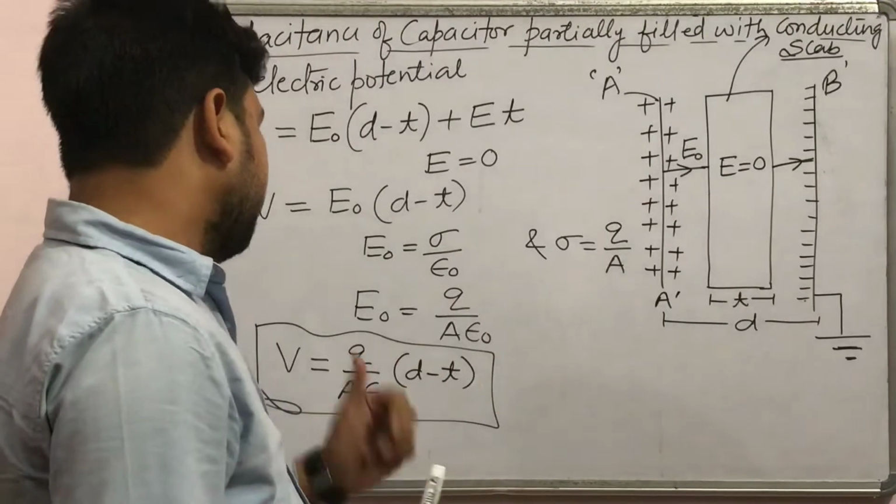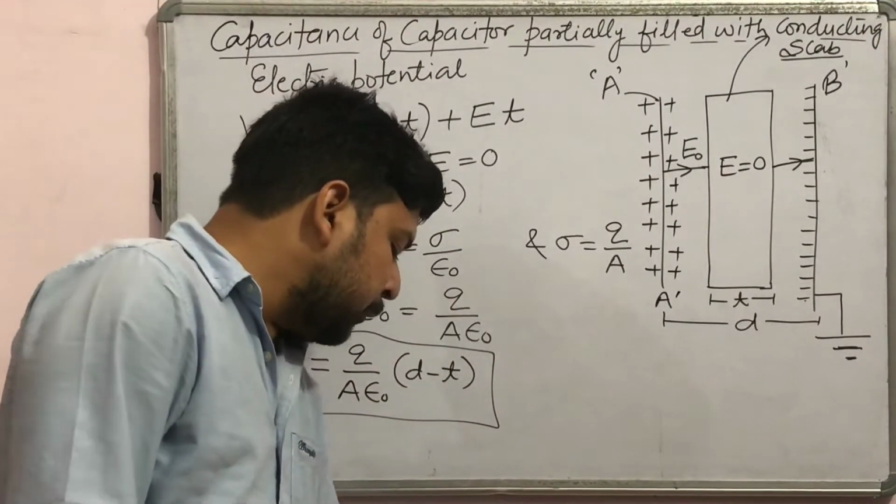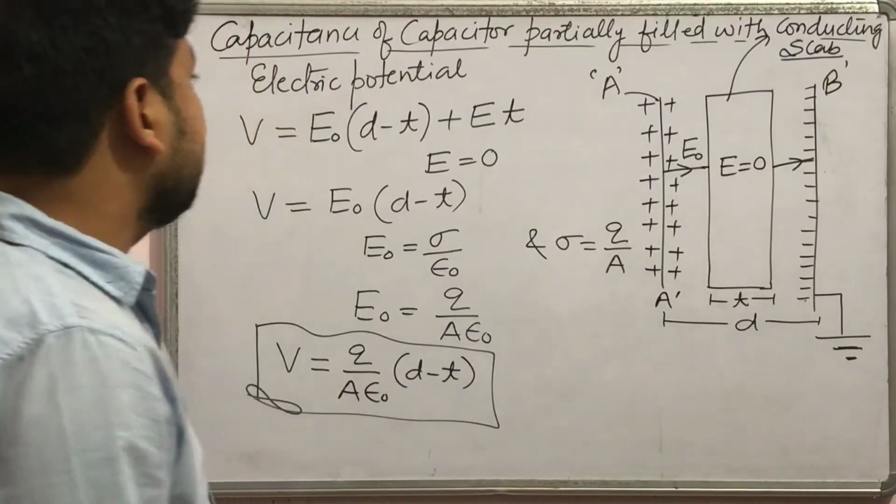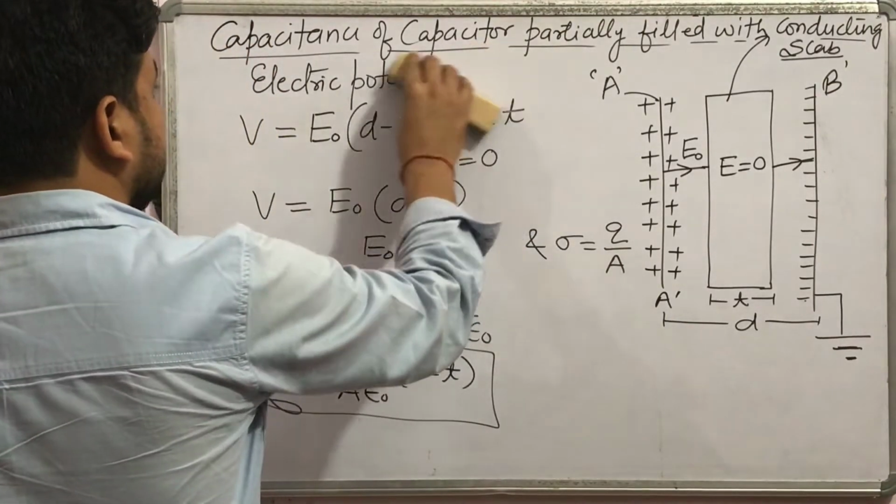Now we have determined V. With the help of V, we can determine the capacitance.